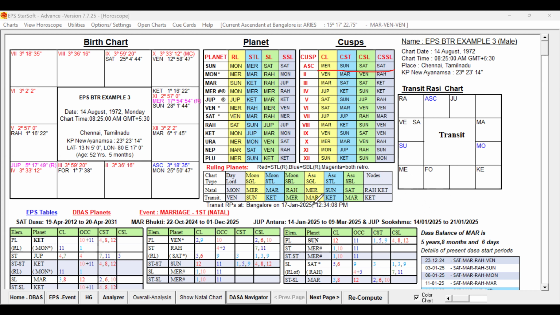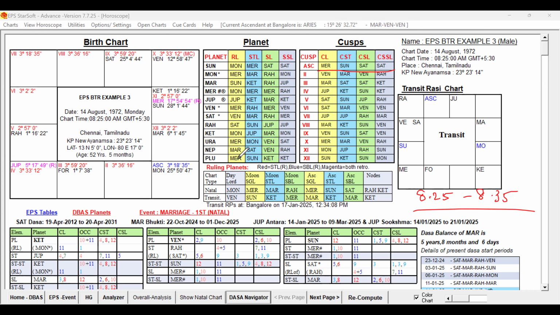The ruling planets will indicate or associate with the event in discussion. Now we are going to study this birth chart for verification of the birth time. The purpose of analyzing is not marriage, but fixing the correct birth time, because he said he was born between 8:25 and 8:35.